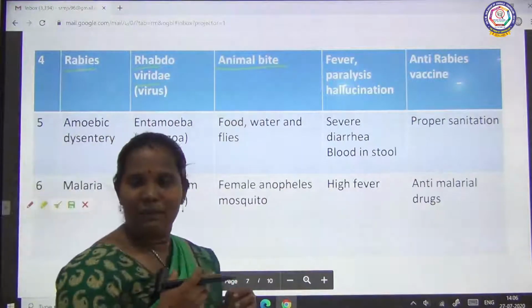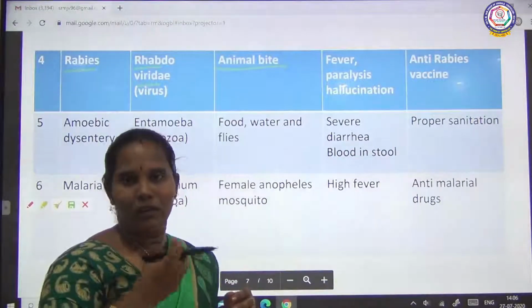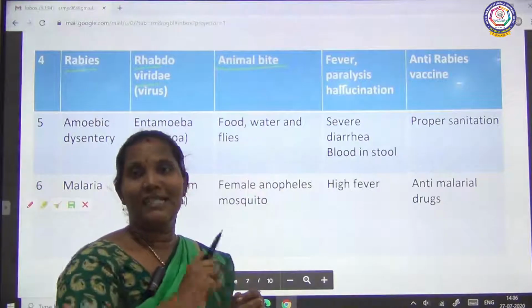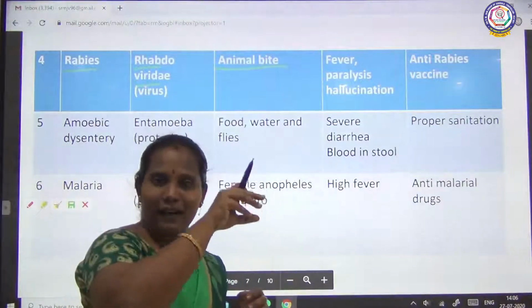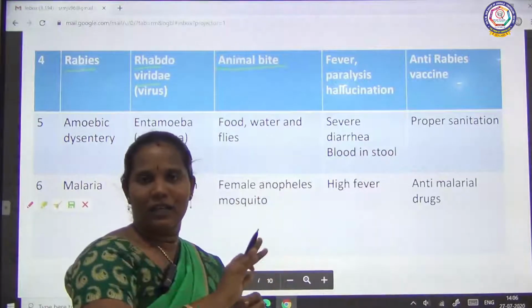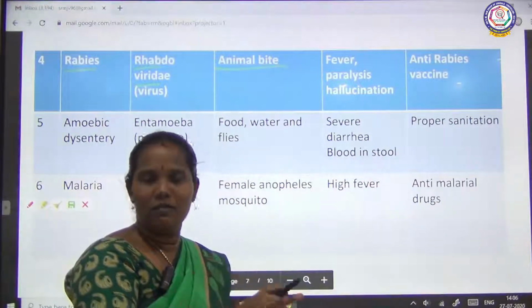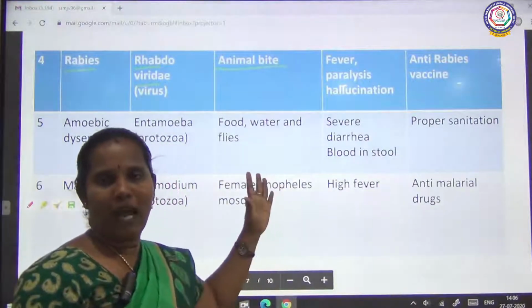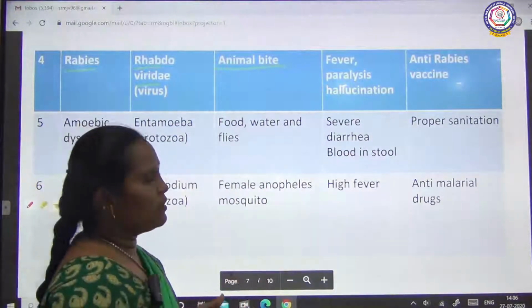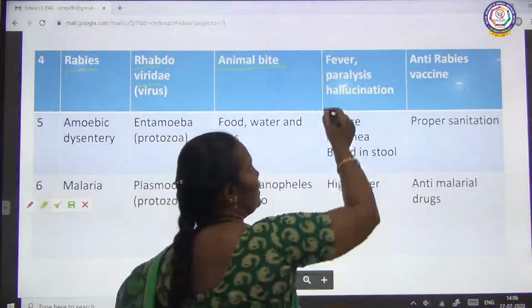This virus will be present in the dog's saliva on the teeth. If the dog bites a human being, this virus enters through the skin into the blood circulation. It mingles into the blood circulation, so that person is affected with rabies disease. What are the symptoms? Fever.